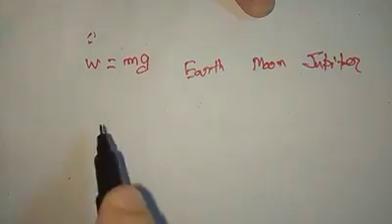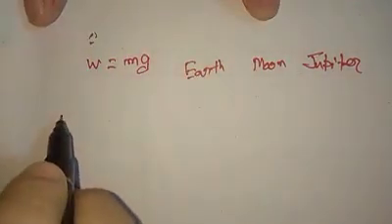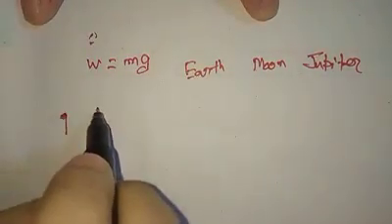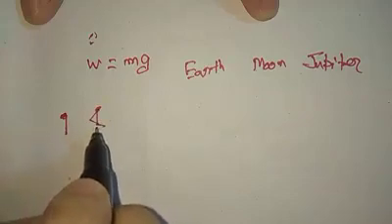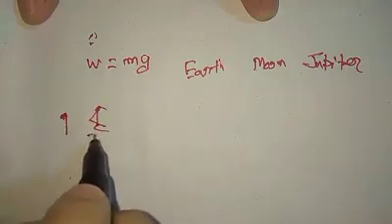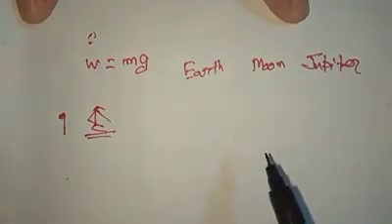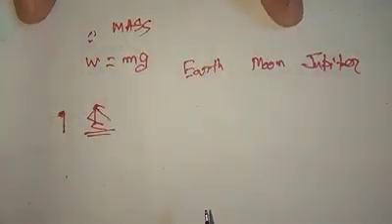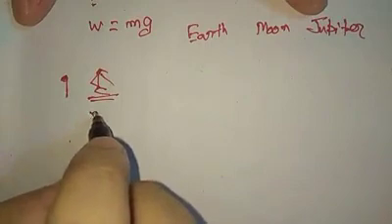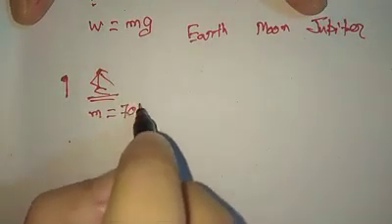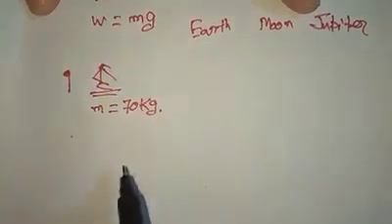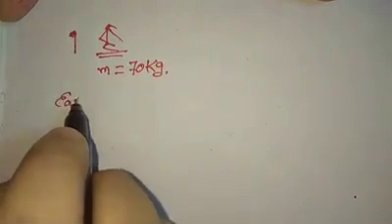And we are going to see that if we are standing here on Earth, this is the Earth we are standing upon, and if you move to Moon and Jupiter, is the mass going to be constant? Is it going to be the same? In both the cases, my mass is 70 kilograms. Let us take the position of Earth.